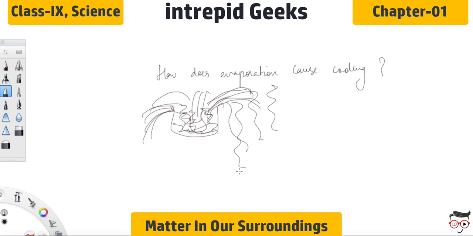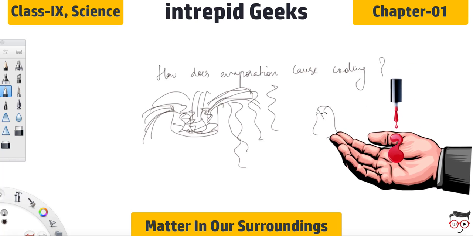Why? Because the energy of the surrounding is getting transferred to the energy of the liquid. Let's take some example if it is difficult to understand. What happens when you pour some amount of acetone, or nail polish, on your palm? The particles of nail polish will gain energy from your palm. So it will lead to evaporation, causing the palm to feel cool. So your palm becomes cool and the liquid becomes warm.